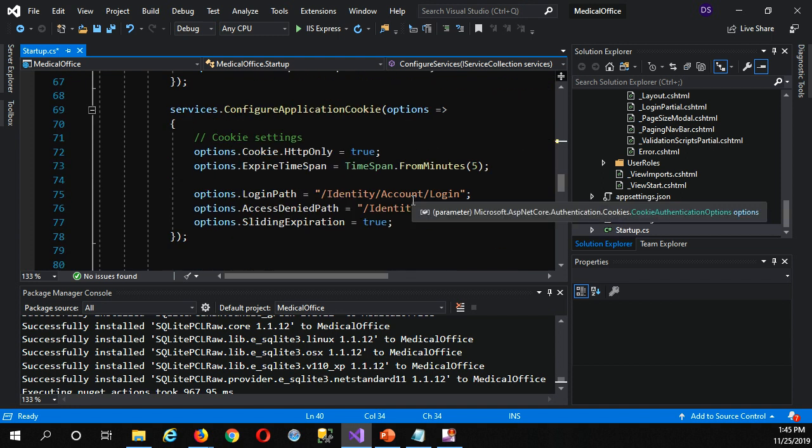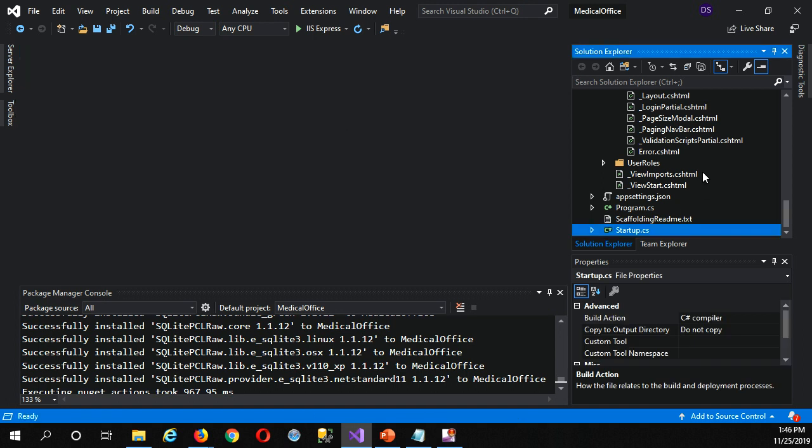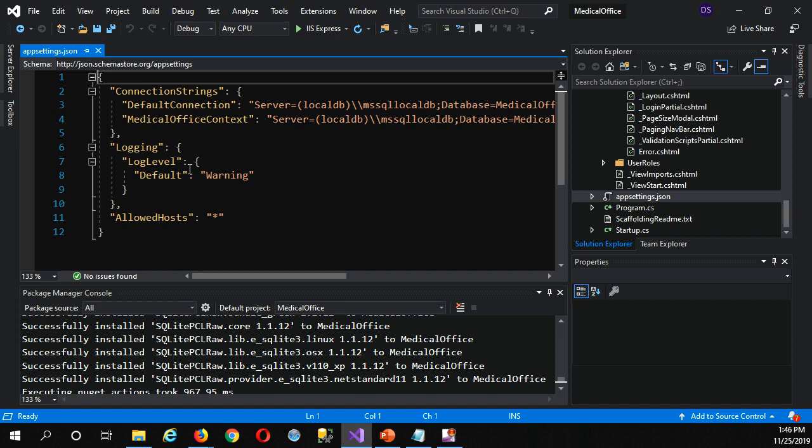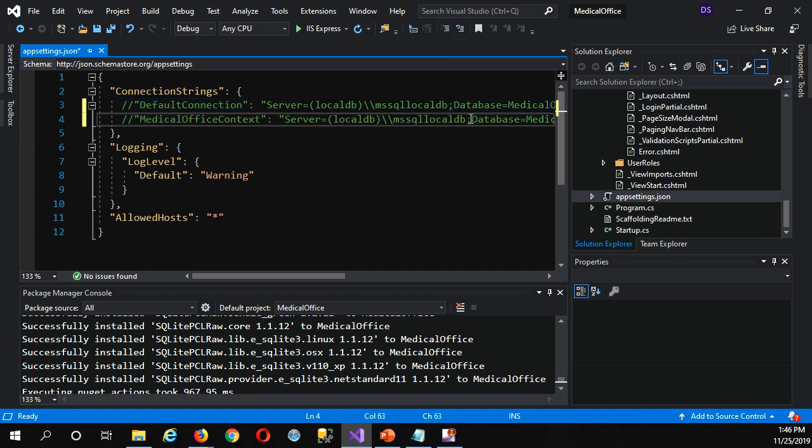Just come down here further where my production tables are, my medical office context, and I'll put the same in there. There we go, right? Now the only thing next is our connection string. So coming down to the connection strings, they're in app settings JSON, right? So these are the two using SQL Server. Now I'm not going to remove them. I'm just going to comment those out. And I'll just add these new ones, right?